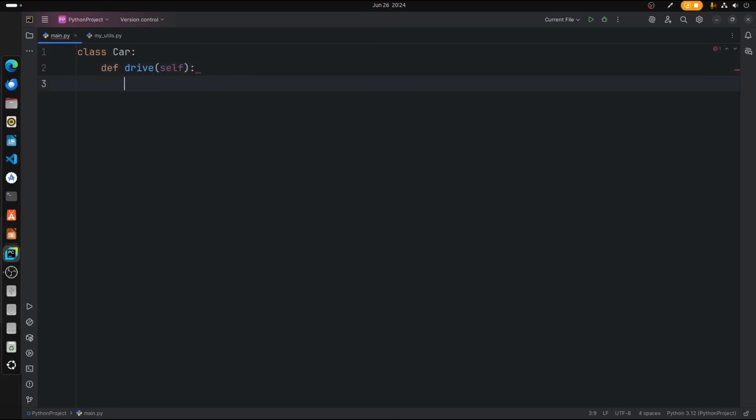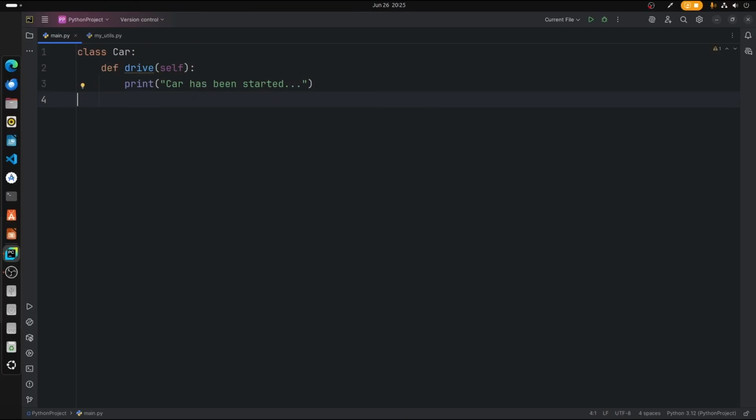So def drive, and in this function I want to just print, let's say, car has been started. Now let us create an object for this.